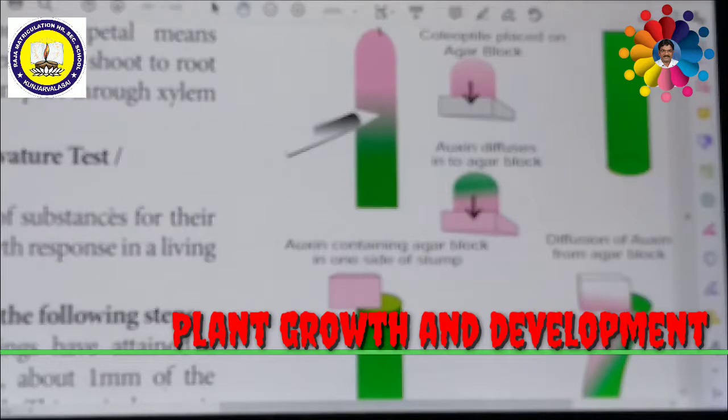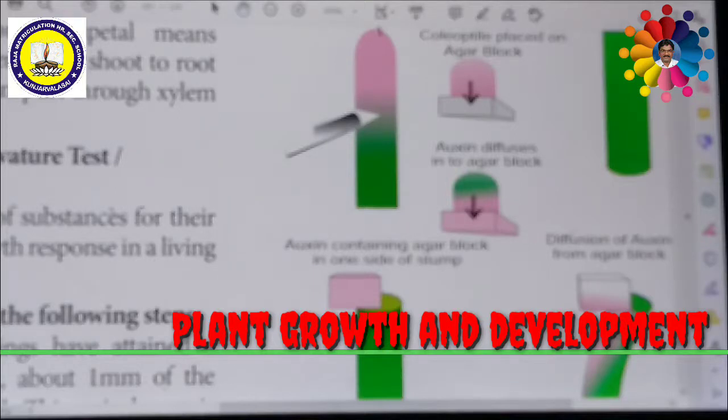That side grows. Within an hour, the coleoptile with the auxin agar block bends to the opposite side from where the agar block is placed. So this curvature helps us measure auxin. That means auxin helps the plant bend, moving towards light. This depends upon auxin.